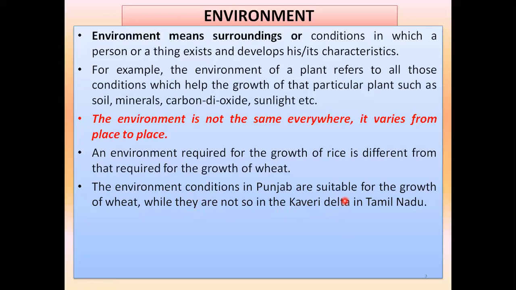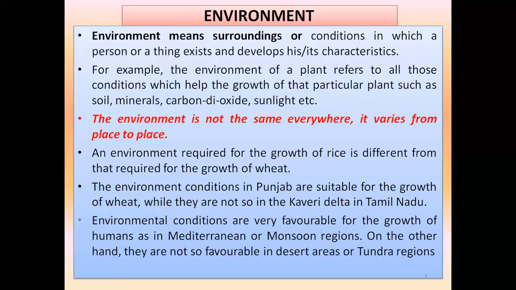You have to understand that the environment is not the same everywhere, and every environment is not suitable or favorable for everyone, and that everyone includes human beings, plants and animals also. Every plant, animal and human being needs a different type of environment to survive. That we will go through later on in the chapter. Let us move ahead.